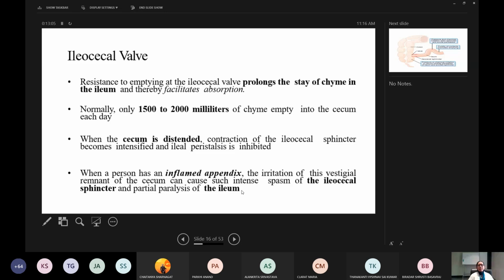When a person has an inflamed appendix, the irritation of this vestigial remnant of the cecum can cause such intense spasm of the ileocecal sphincter and partial paralysis of the ileum. So in inflammation also, the ileocecal valve will be intensely closed.